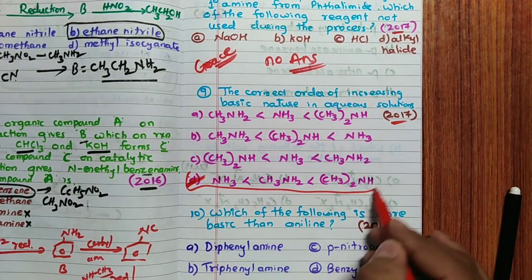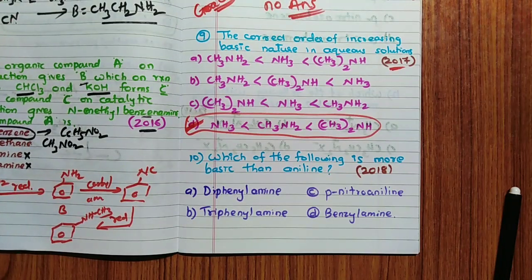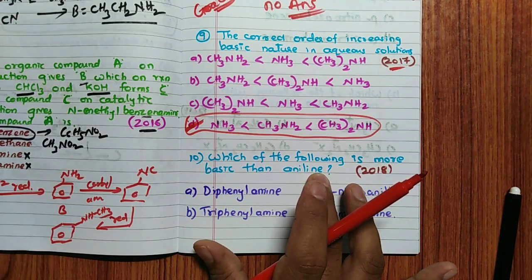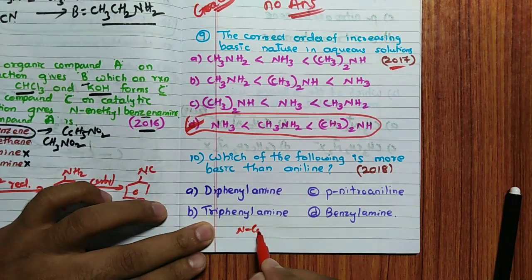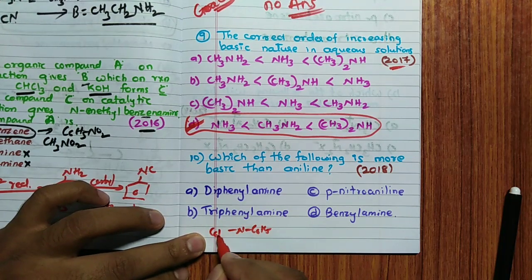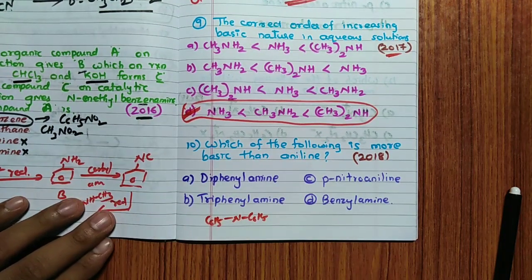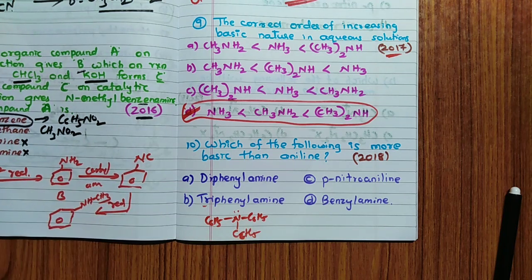Then the 10th one: which of the following is more basic than aniline? Very simple. If you see benzenamine, NHC6H5, and diphenylamine, NH(C6H5)2, the nitrogen lone pair will undergo resonance with both benzene rings. Triphenylamine is also the same: I add another C6H5, and definitely there is resonance. Because of the resonance, basic nature is less.